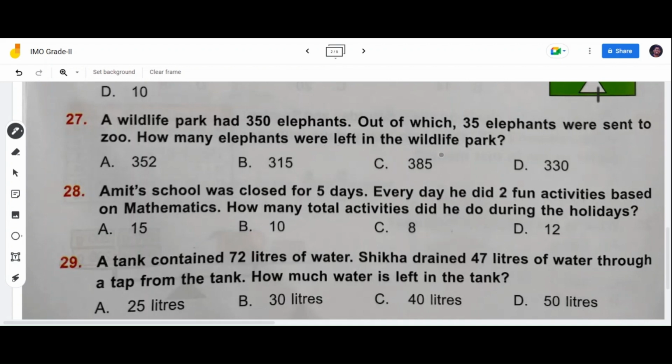Now the 27th one. A wildlife park had 350 elephants, out of which 35 elephants were sent to the zoo. How many elephants were left in the wildlife park? So 35 elephants must be subtracted from 350. Let's do that quickly.